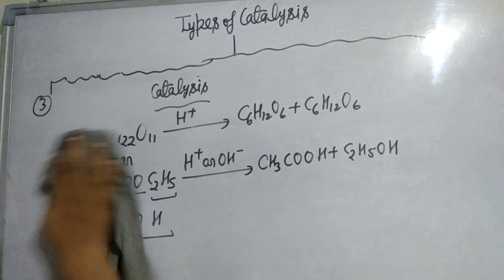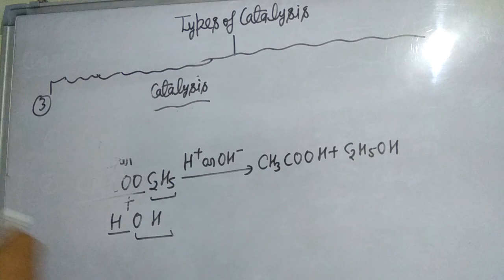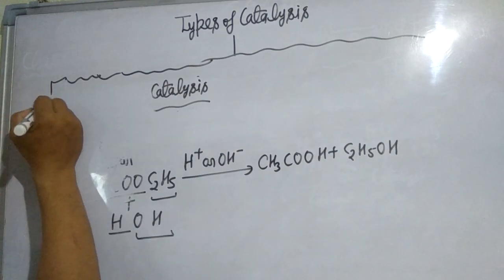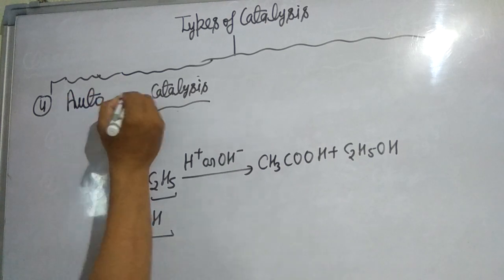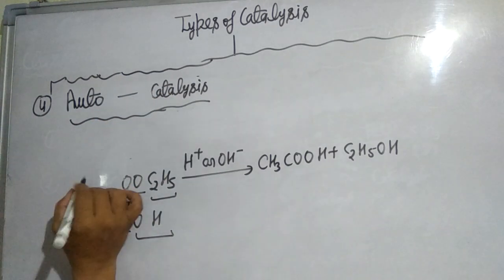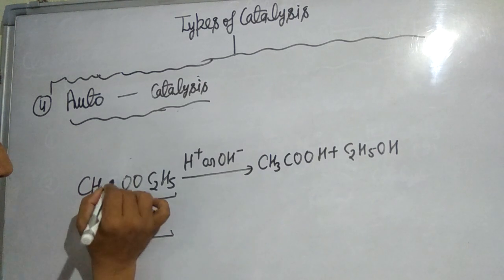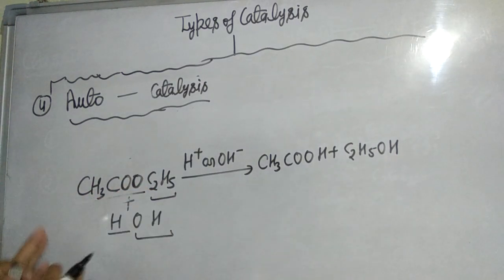Number 4 is autocatalysis. Look here, the example is the same.